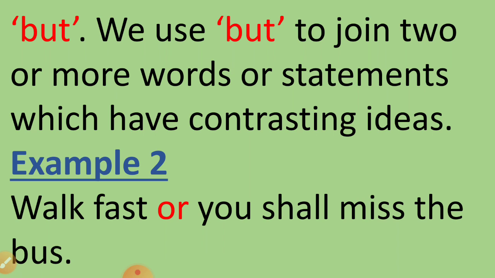But one thing is common in these sentences, and that is Rajasthan. So we join these two sentences with the conjunction but.